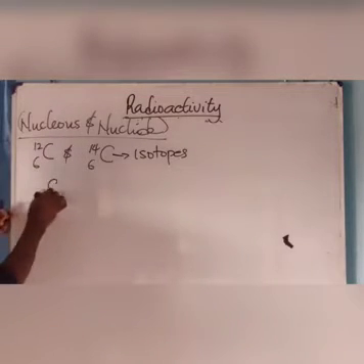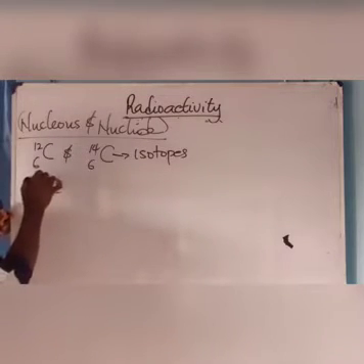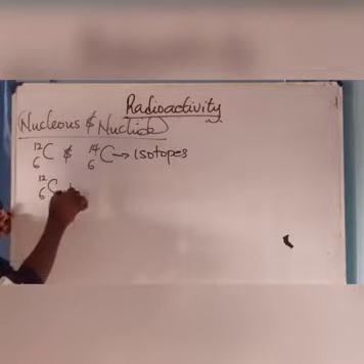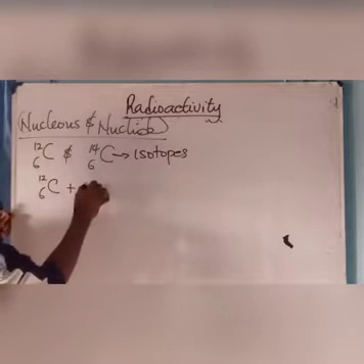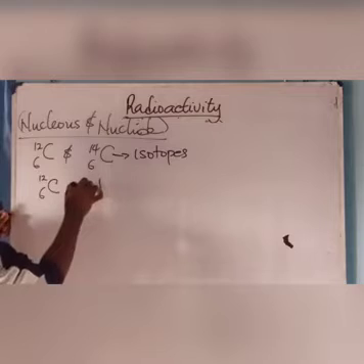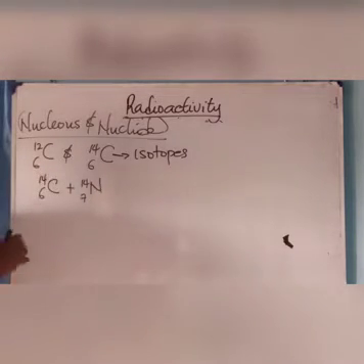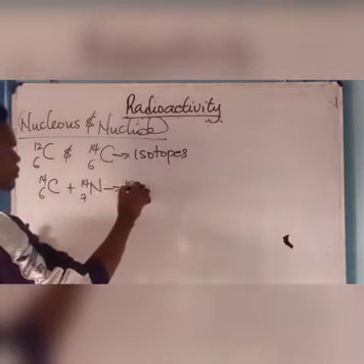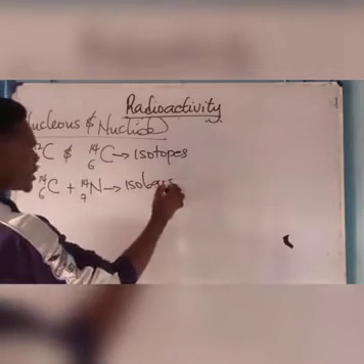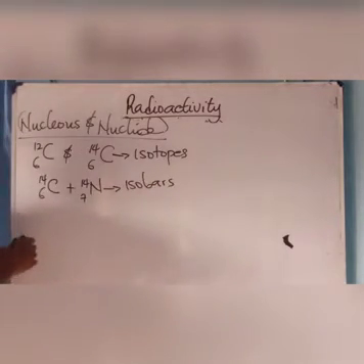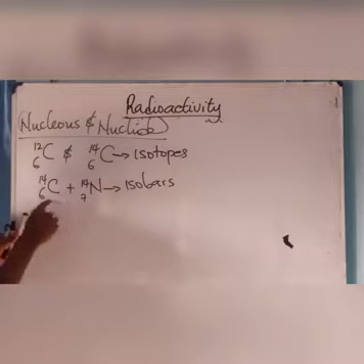Then we have 6, 12 plus, now you see that these guys are isobars. They are isobars because they have different atomic number but the same mass number.